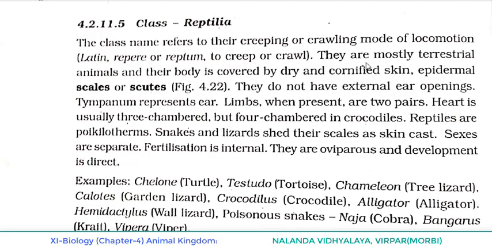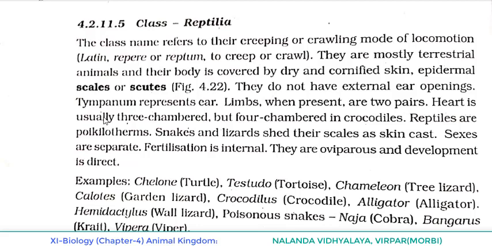They are mostly terrestrial animals and their body is covered by dry and cornified skin, epidermal scales or scutes. This dry and cornified skin is actually the epidermal scales or scutes. They do not have external ear openings. What represents the ear? Tympanum represents the ear. Limbs, when present, are two pairs.